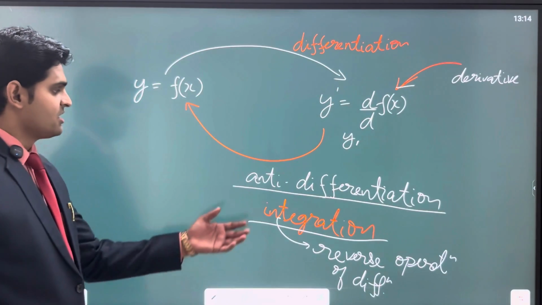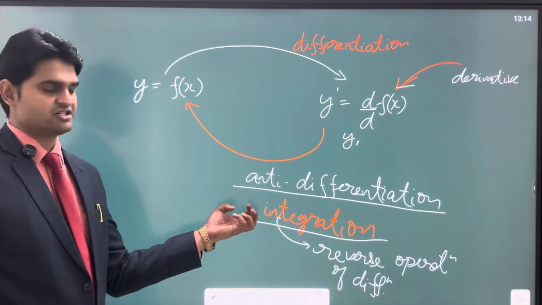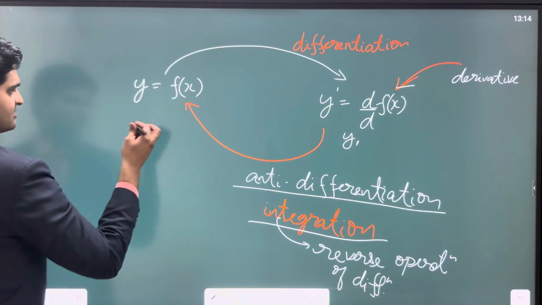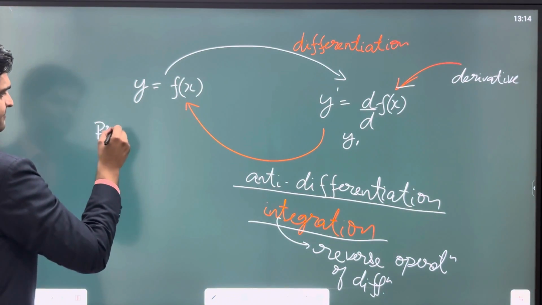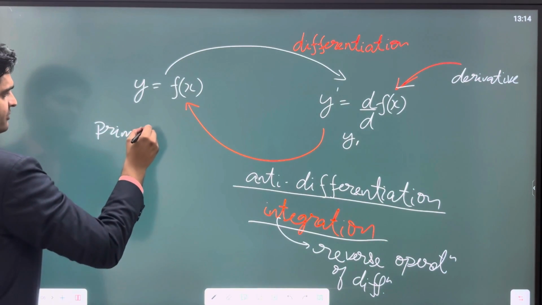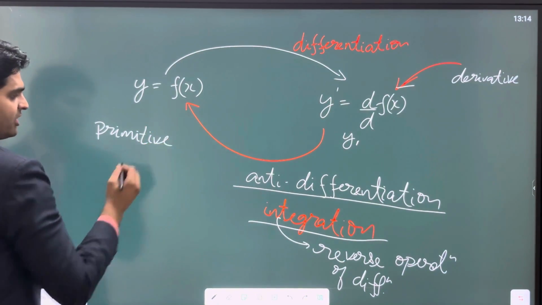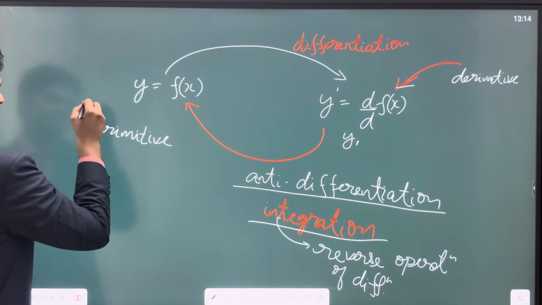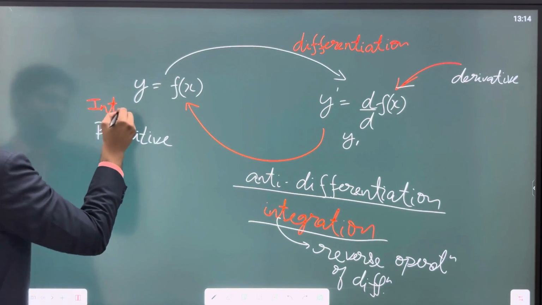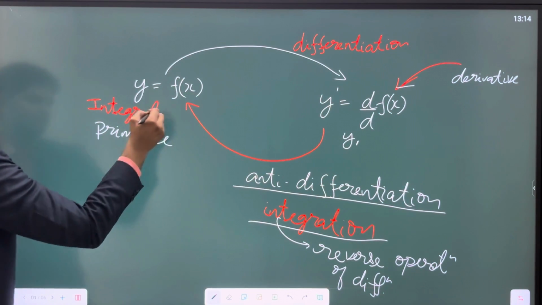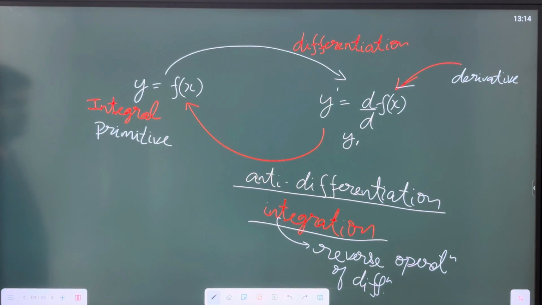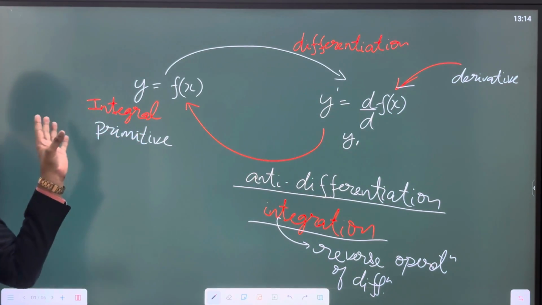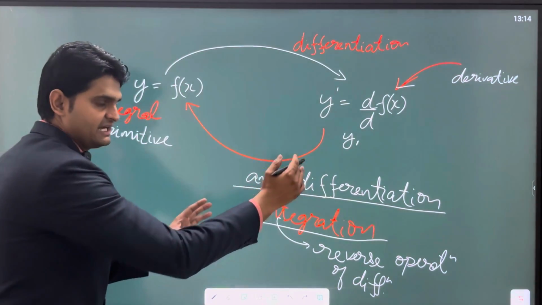Now when you integrate the function, or when you do the anti-differentiation of this function, you return back to its original state. Hence we also call it primitive. Or when you integrate the function, the result that you get is integral. That is what the name of this chapter is. The name of the chapter is integrals, right? So integral is the result which you get after integrating the function.